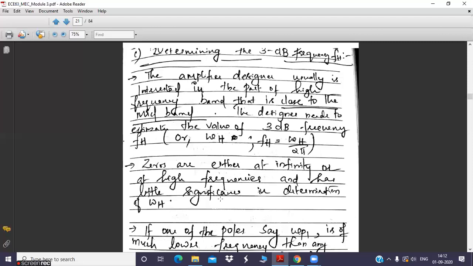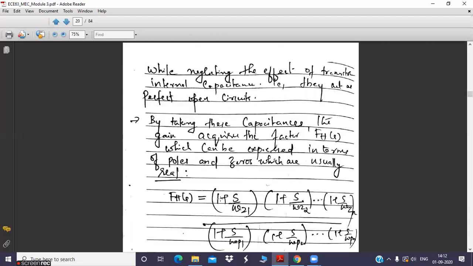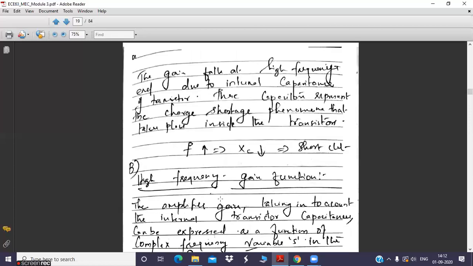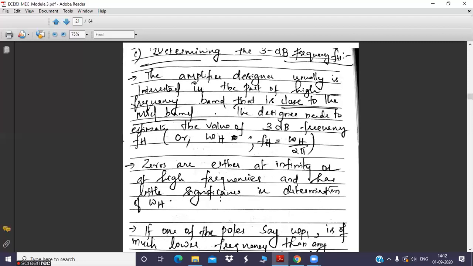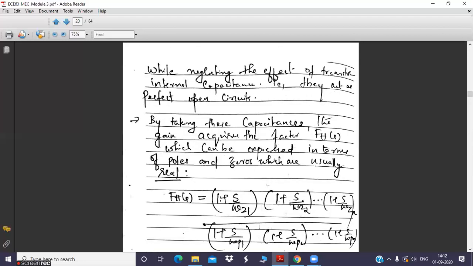Any doubts, Neha, till this? This is very important for your SC. Okay, sir.